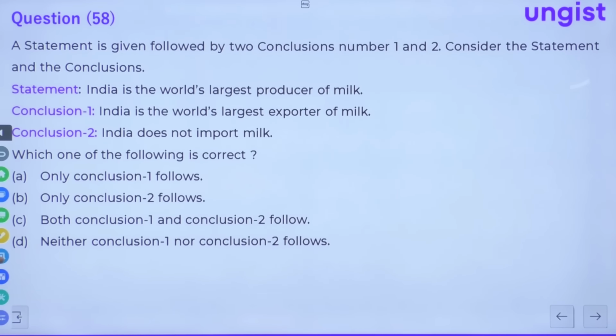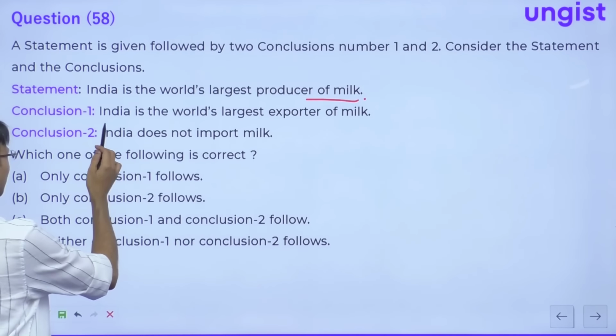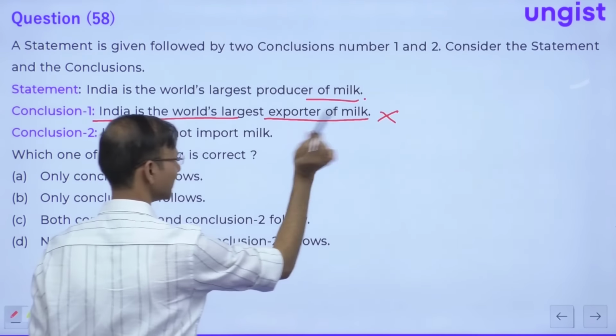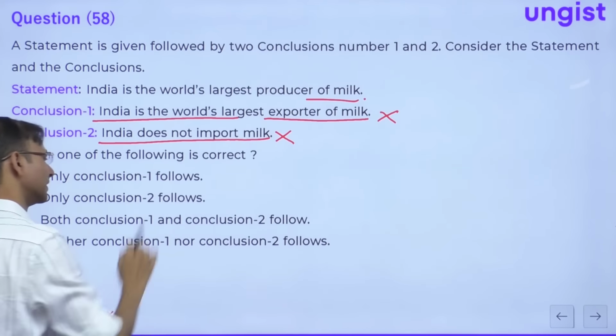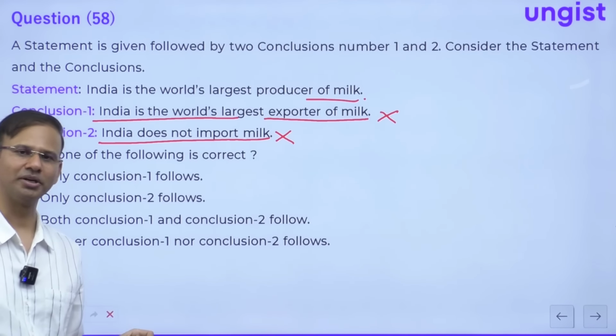The question is saying a statement is given followed by two conclusions, number 1 and 2. Consider the statements and the conclusions. Statement number 1, India is the world's largest producer of milk. All right. Conclusion 1, India is the world's largest exporter of milk. It is not being said in the question. India does not import milk, it is not said in the question. The only thing being said is that India is the largest producer of milk.